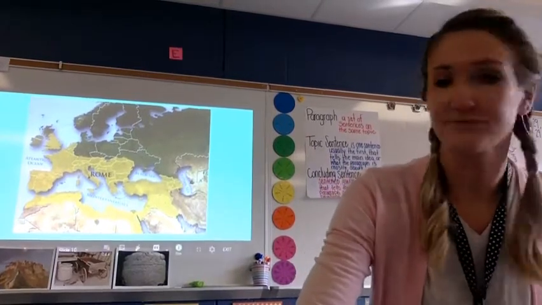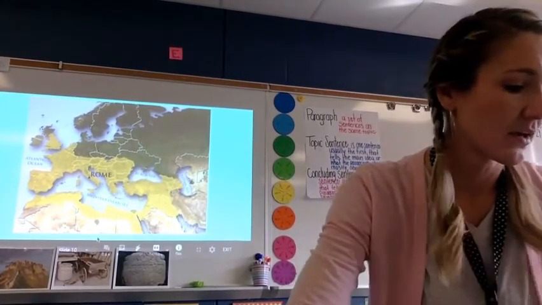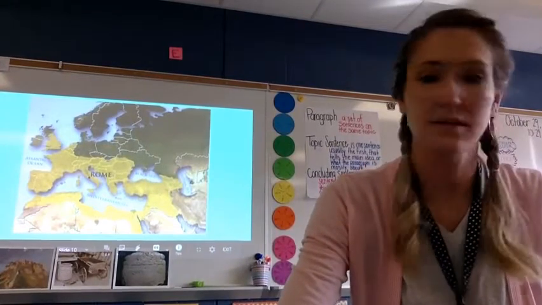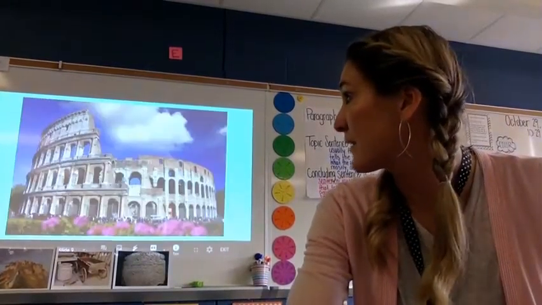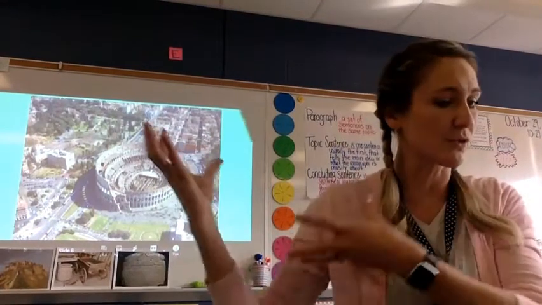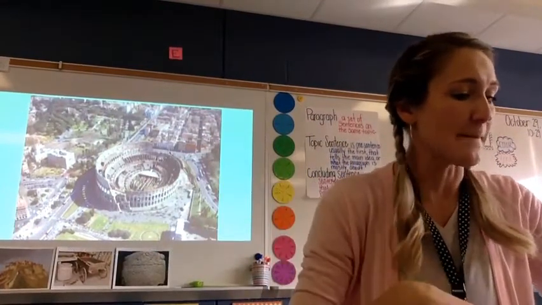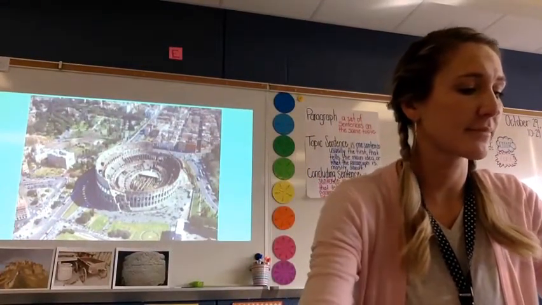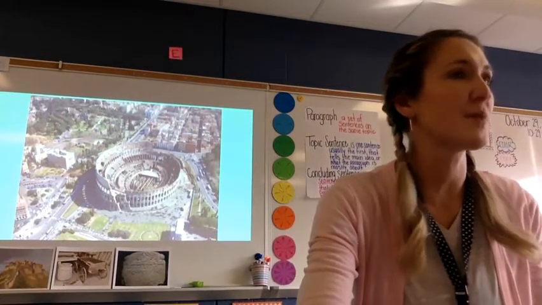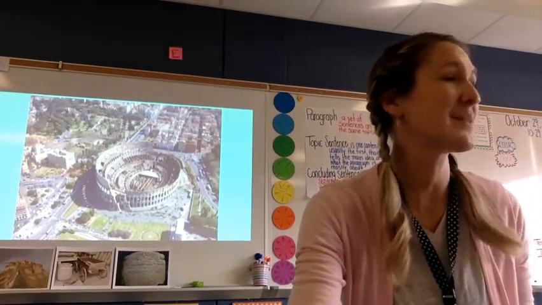So we're going to look at our aerial view of modern Rome again. This is modern Rome, right? Describe what you see here. Haley, what do we see?